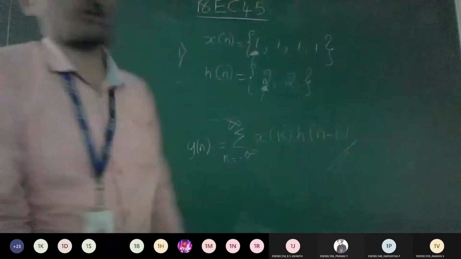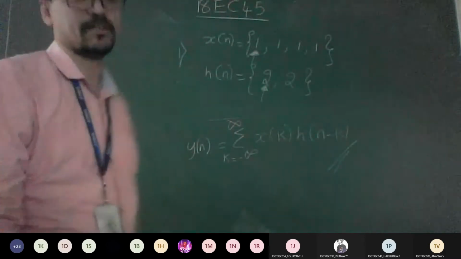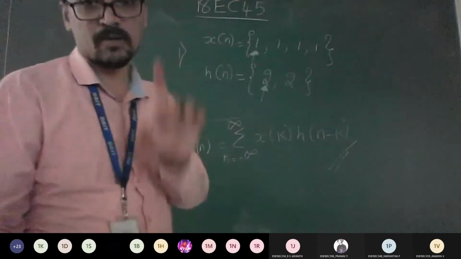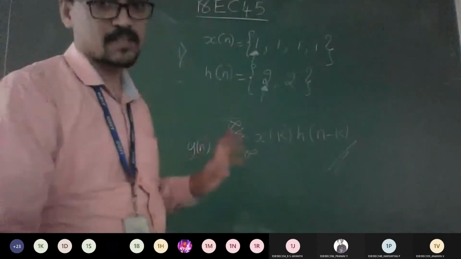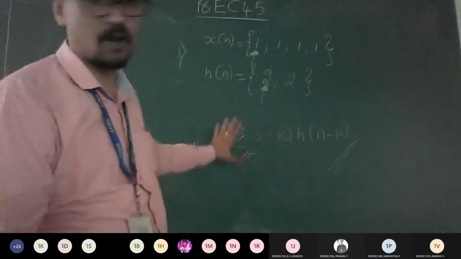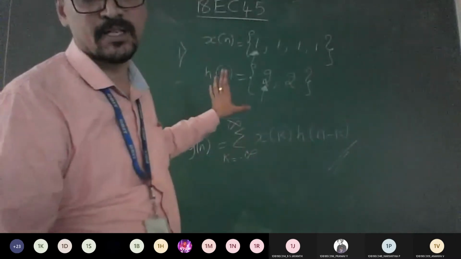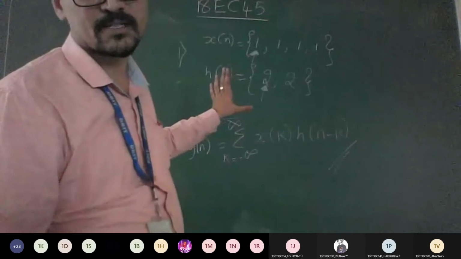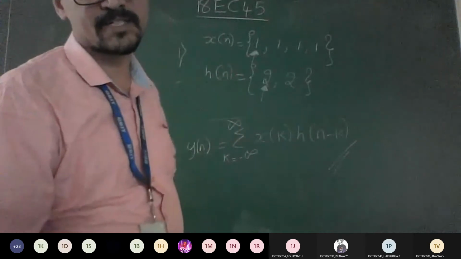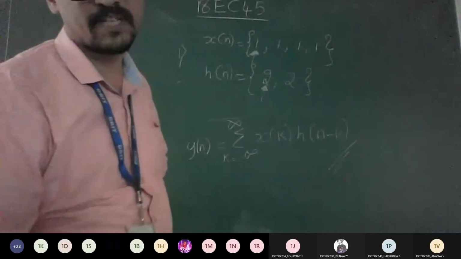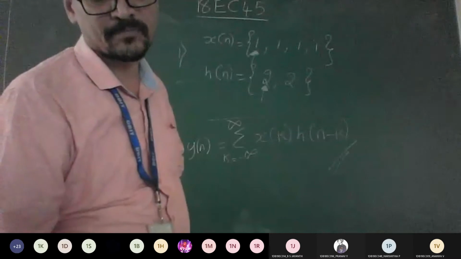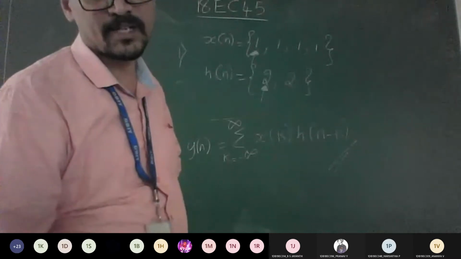So any difficulties anyone till here? If anybody wants me to repeat till here, let me repeat. See, understand one problem clearly, where we will discuss how to solve the problem using the formula-based method. Similarly, how to solve the same problem using sketching also. If you know that much, then the remaining part will become easier for you. I just need to find the values of y. Is that okay till here to everyone?